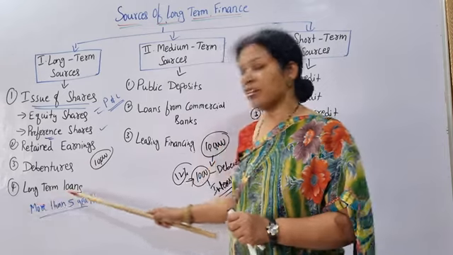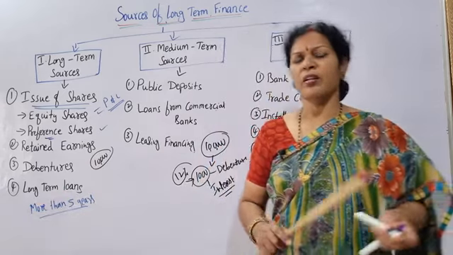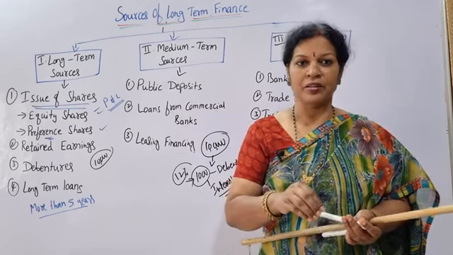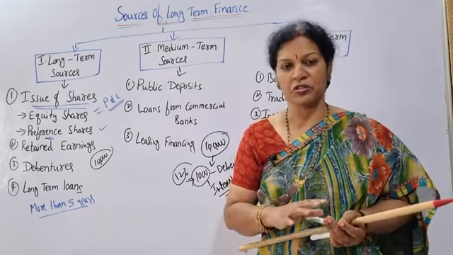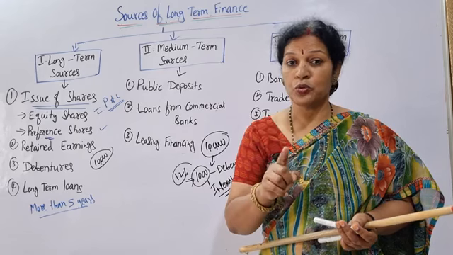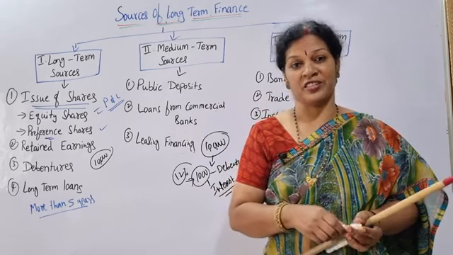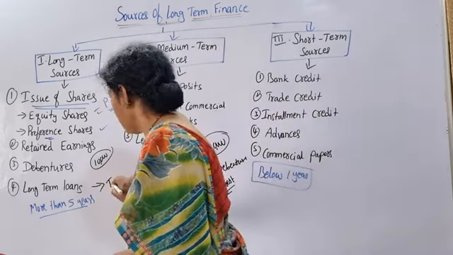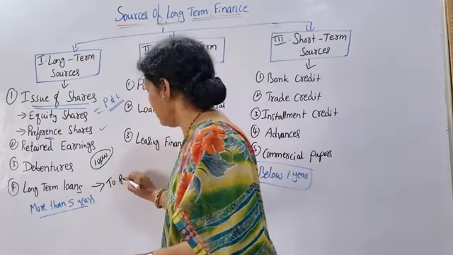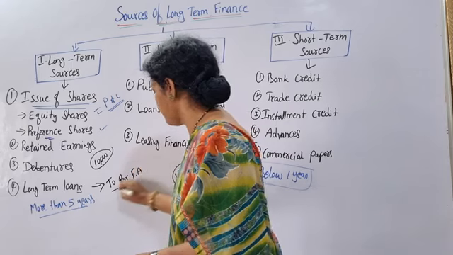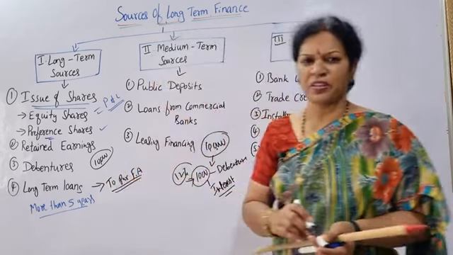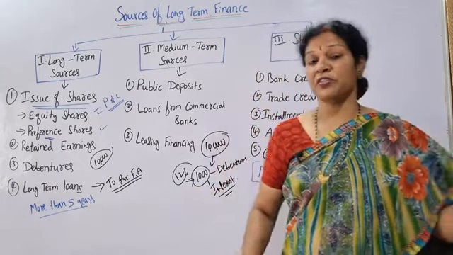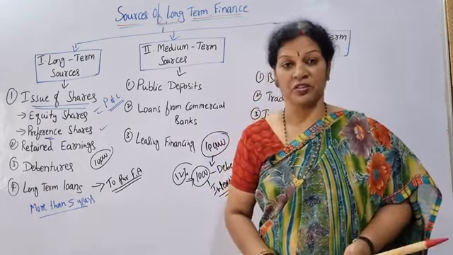And the last one is long-term loans. Long-term loans means generally they take loans from financial institutions or from any place to purchase fixed assets. This is the main purpose. Suppose I want to establish an organization.